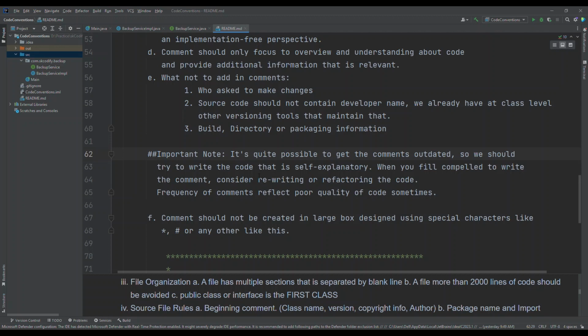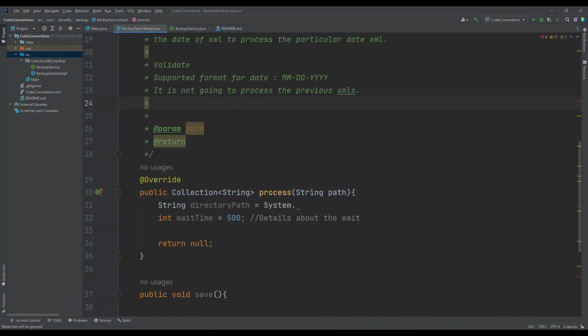The next thing is that it's quite possible for the comment to become outdated, so we should try to write code that is self-explanatory. What happens in reality is that when a new method is created, the implementation developer, the very first time, tries to give the full and clear details in the comment.